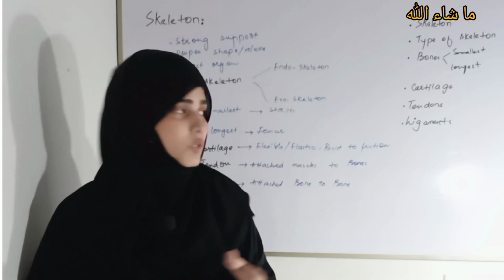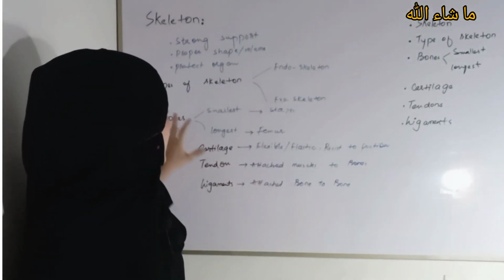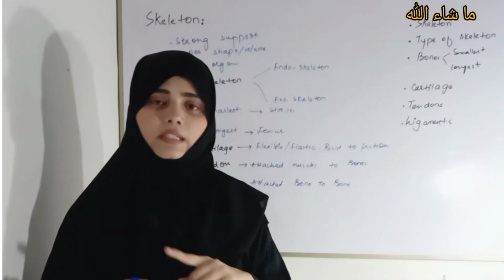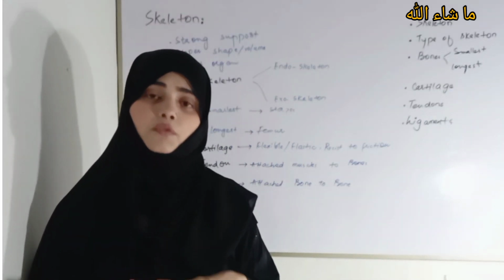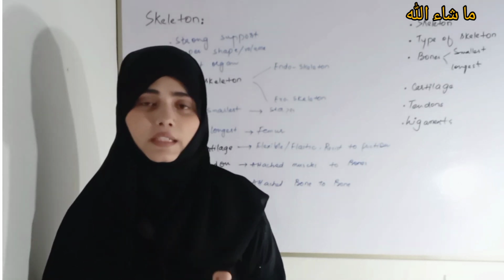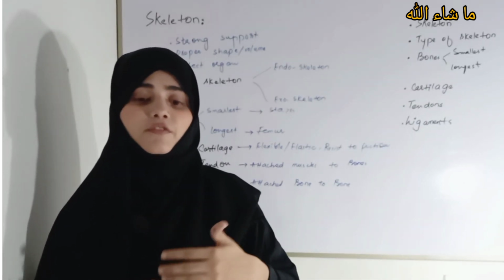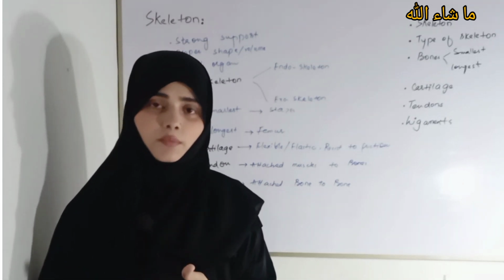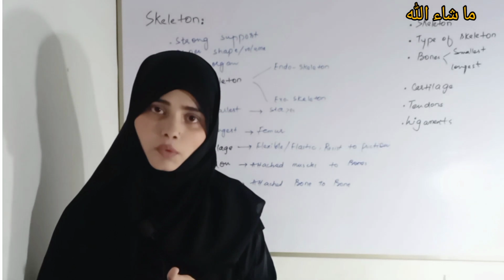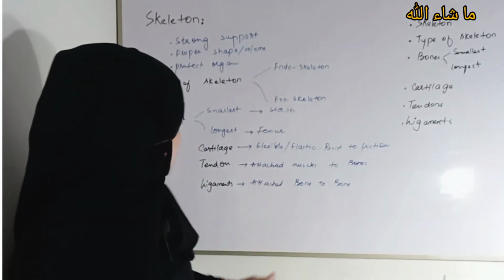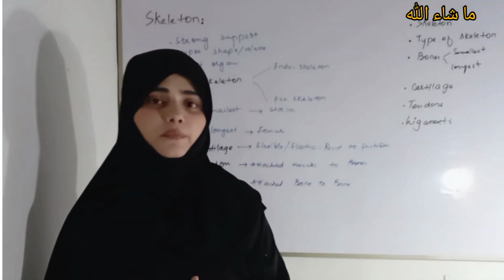So in this video tutorial, I have talked about the skeleton definition, what the responsibilities of the skeleton are, how many types of skeleton there are, how many types of bones we have in our body, what the smallest bone is, what the longest bone is, and the 3 different types of connective tissues present inside our body.